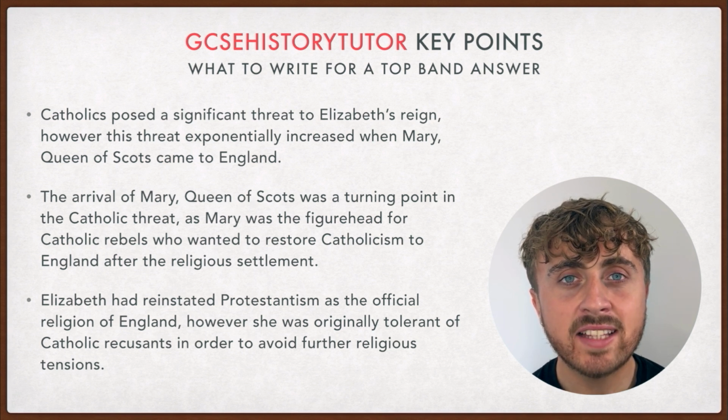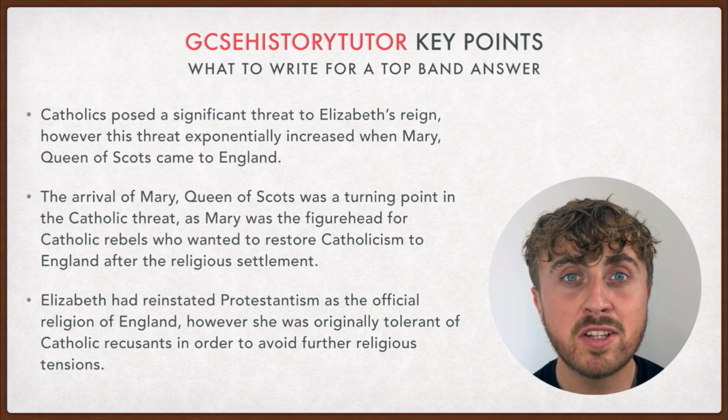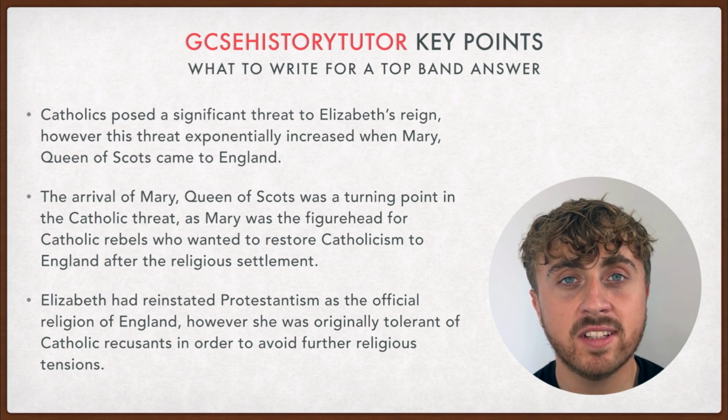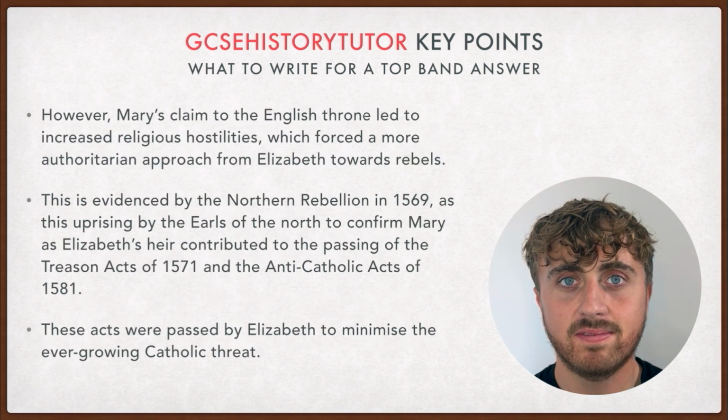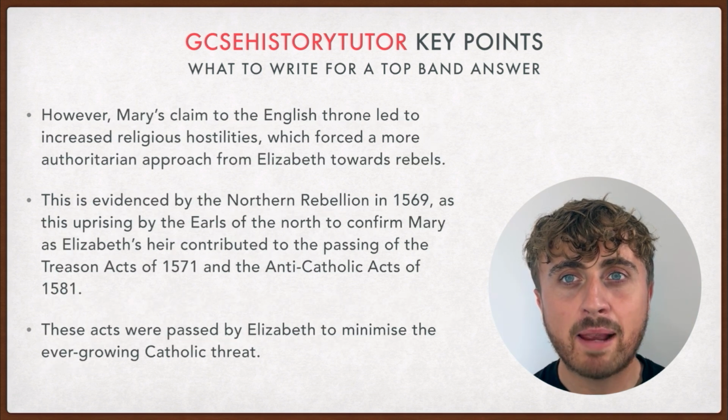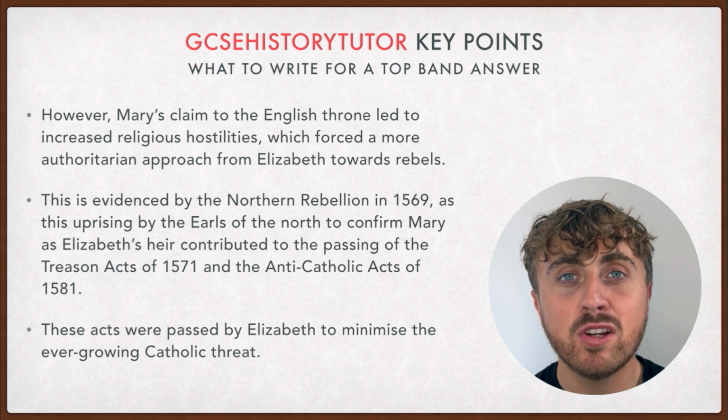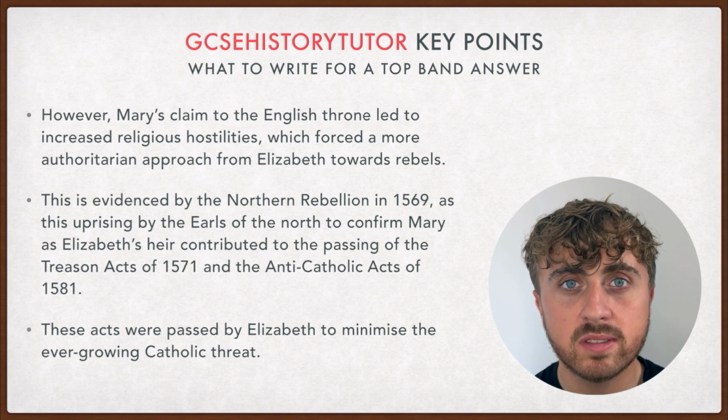Elizabeth had reinstated Protestantism as the official religion of England. However, she was originally tolerant of Catholic recusants in order to avoid further religious tensions. However, Mary's claim to the English throne led to increased religious hostilities, which forced a more authoritarian approach from Elizabeth towards rebels.